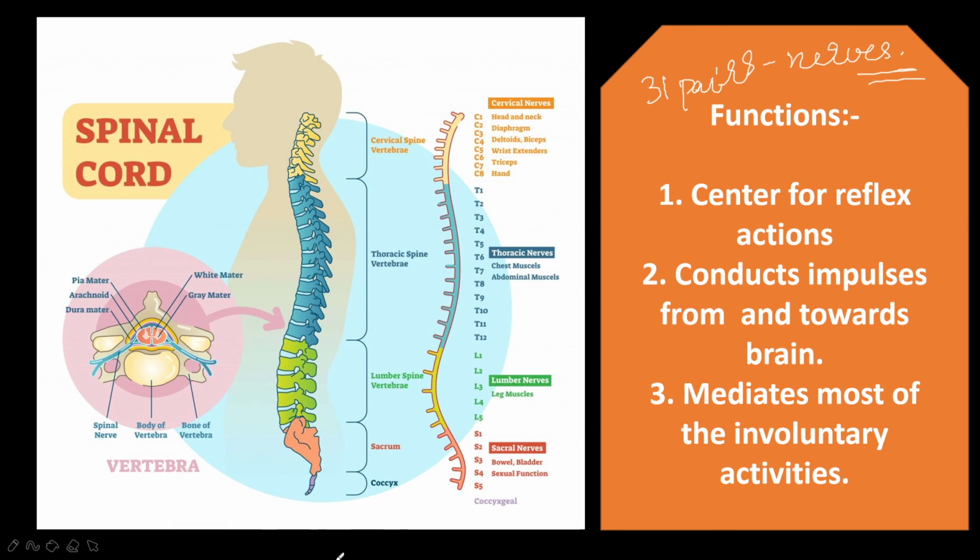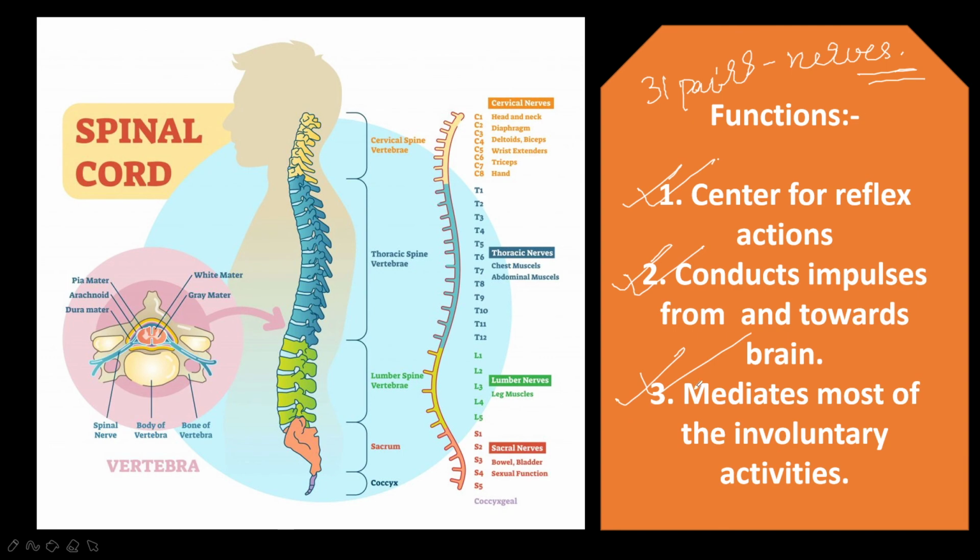So in brief, if you see what are the functions of spinal cord, it is the center for reflex action. It conducts the impulses from and towards the brain. It mediates most of the involuntary activities. So this is about the control and coordination in human beings.